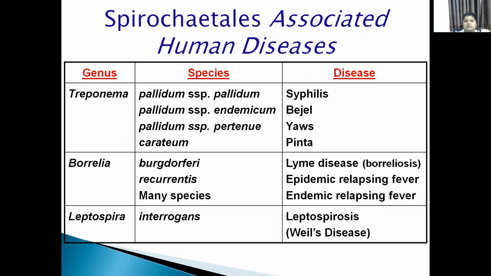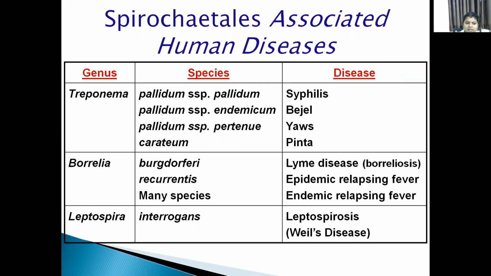Next, the diseases caused by spirochetes. In the genus Treponema, Treponema pallidum causes syphilis, endemicum causes bejel, pertenue causes yaws, and carateum causes pinta. Whereas in the genus Borrelia, burgdorferi causes Lyme disease, also called borreliosis, and recurrentis causes epidemic relapsing fever and endemic relapsing fever. Another species is Borrelia vincentii, which causes Vincent's angina.